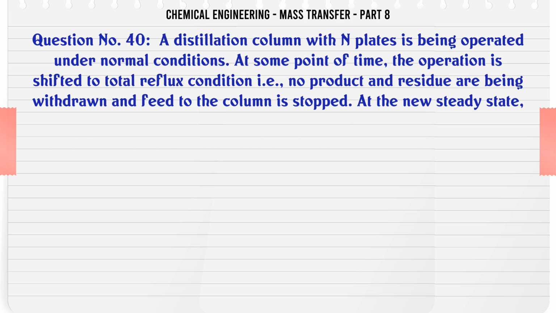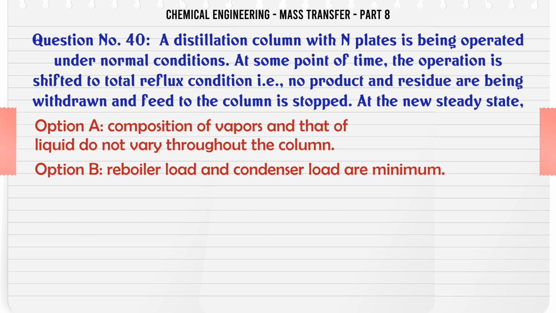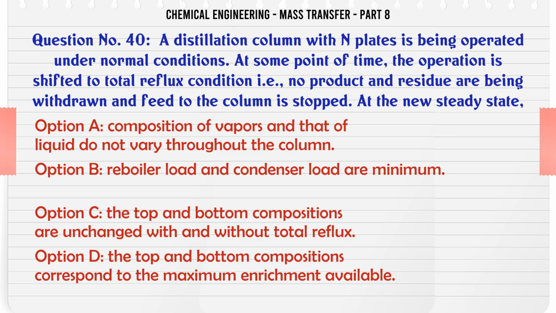A distillation column with end plates is being operated under normal conditions. At some point of time the operation is shifted to total reflux condition, i.e. no product and residue are being withdrawn and feed to the column is stopped. At the new steady state, A. Composition of vapors and that of liquid do not vary throughout the column.